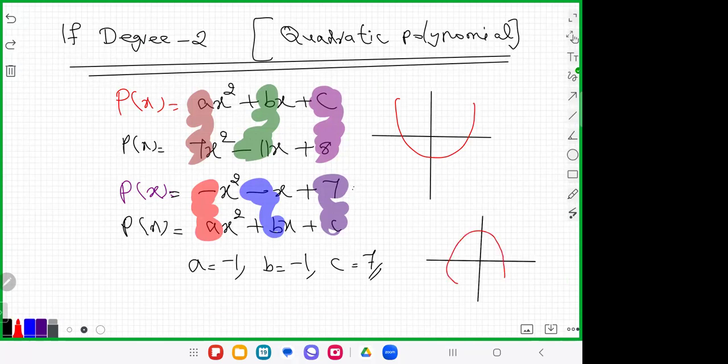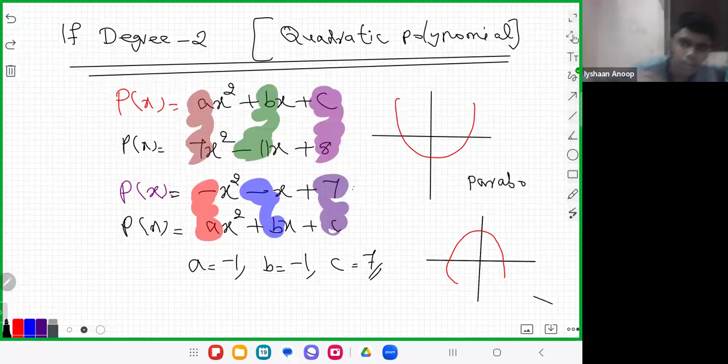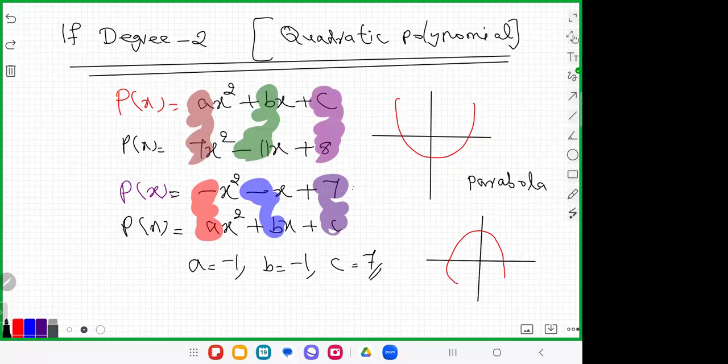The question is, what is the shape of the graph? Parabola. Yes, parabola.